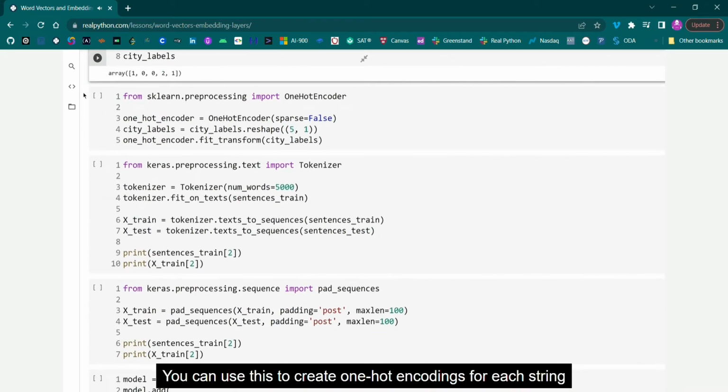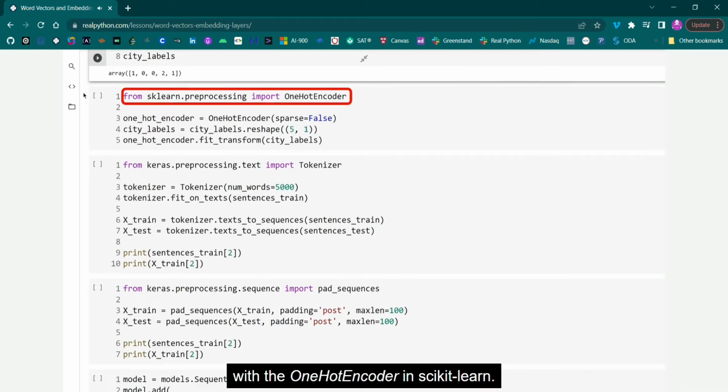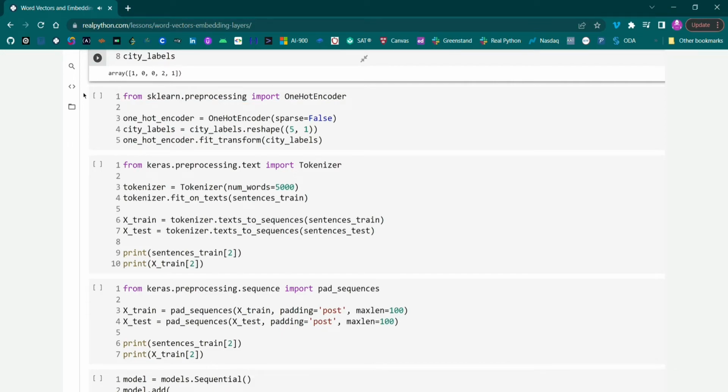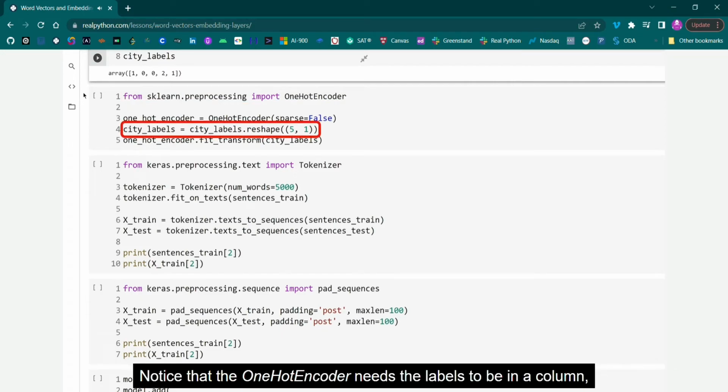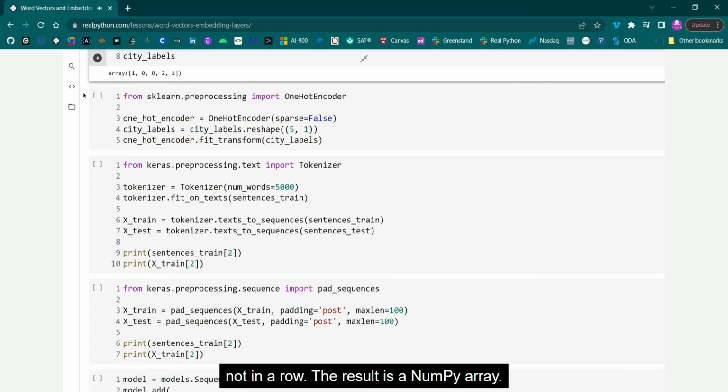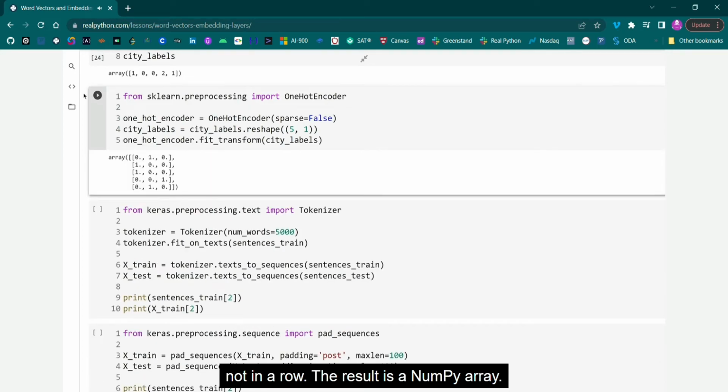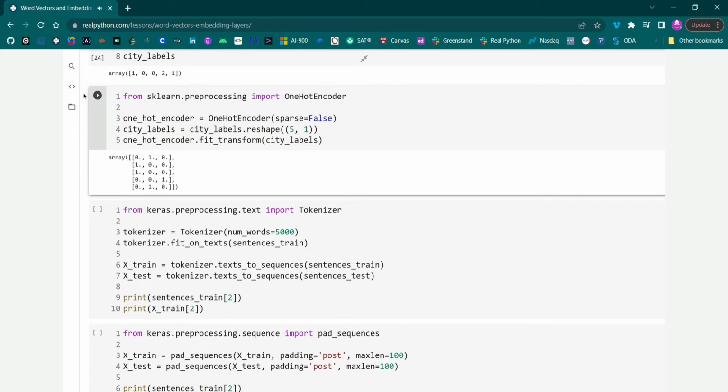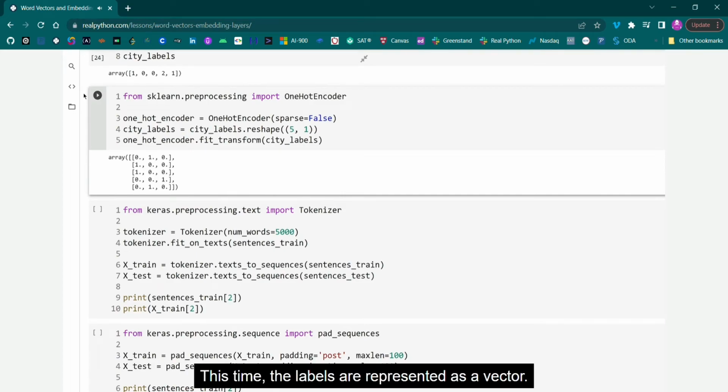You can use this to create one-hot encodings for each string with the one-hot encoder in scikit-learn. Notice that the one-hot encoder needs the labels to be in a column, not in a row. And the result is a NumPy array. Again, there's an entry for each string or label. This time, the labels are represented as a vector.